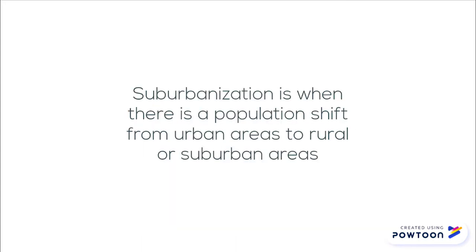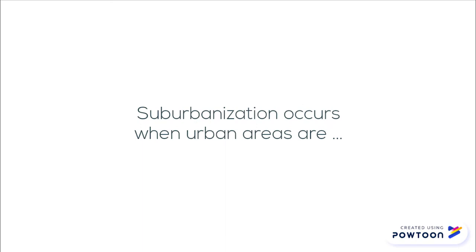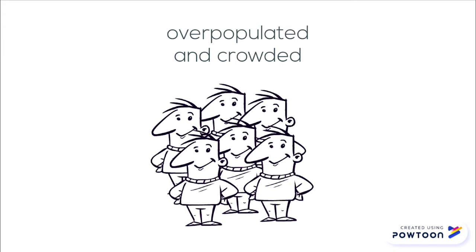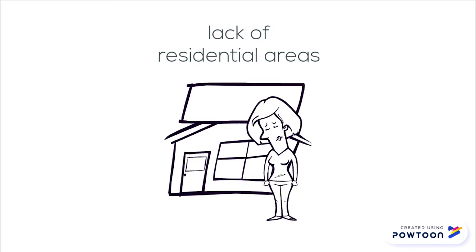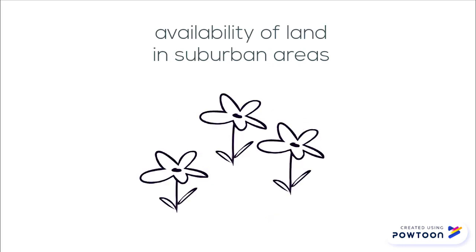Suburbanization is when there is a population shift from urban areas to rural or suburban areas. Suburbanization occurs when urban areas are overpopulated. There is an increase in daily standard of living. There is a lack of residential areas to provide people with places to live. There is availability of land in suburban areas.